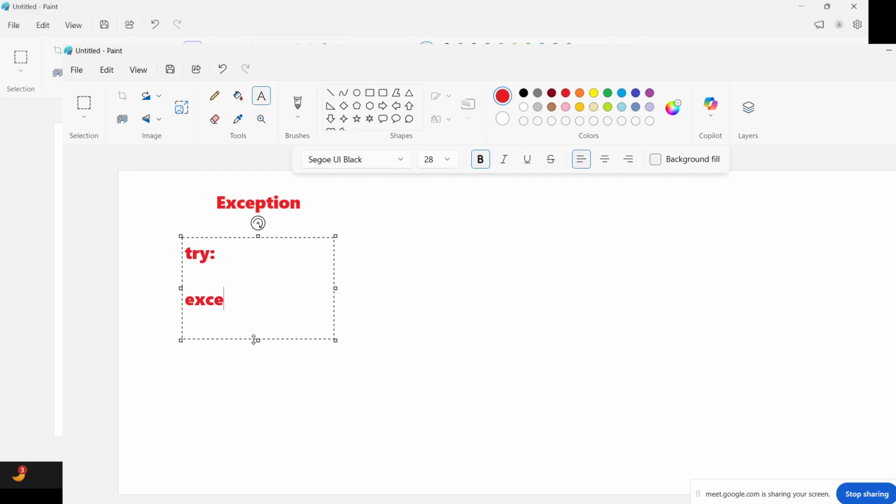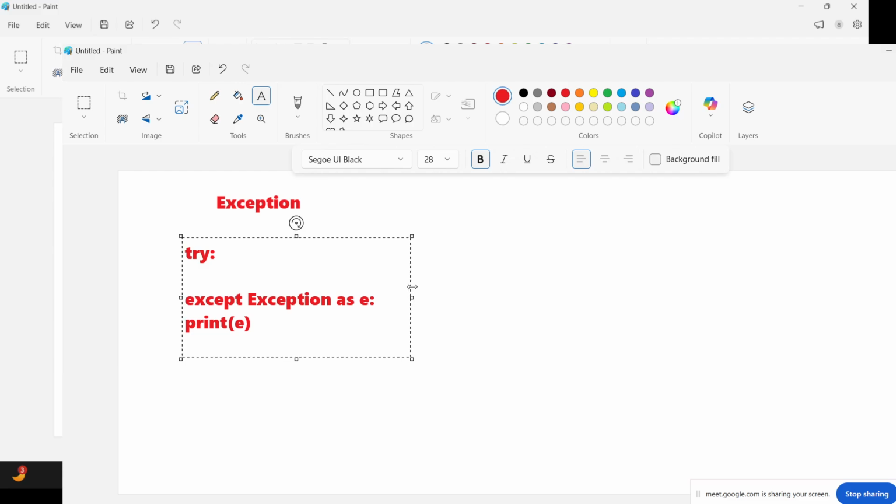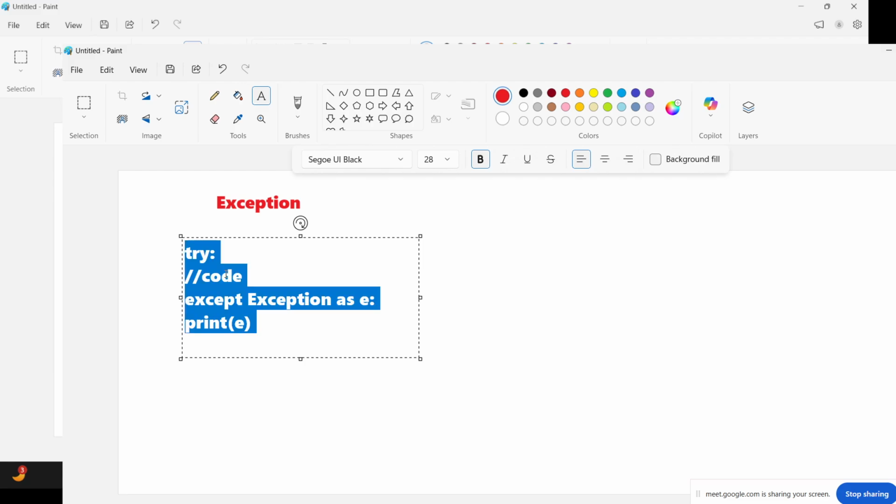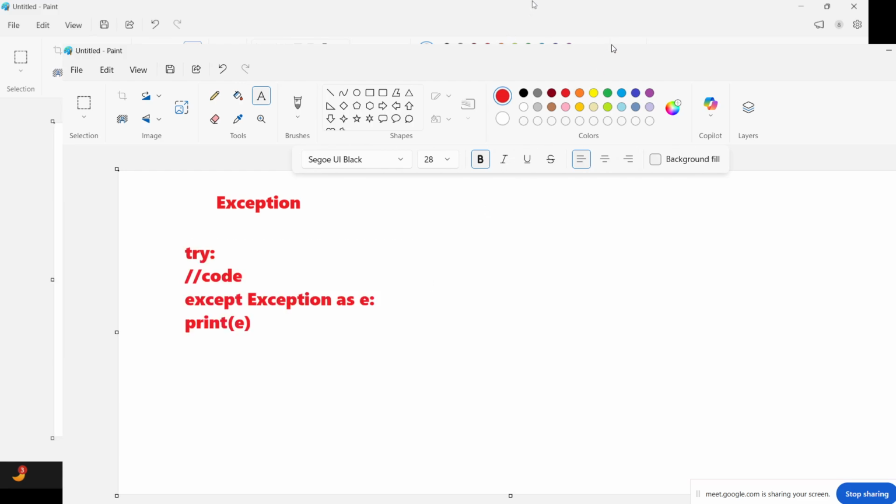So try, except Exception as e: print e. This is the first part. Second part, there is a single try, single except, which you can directly use.